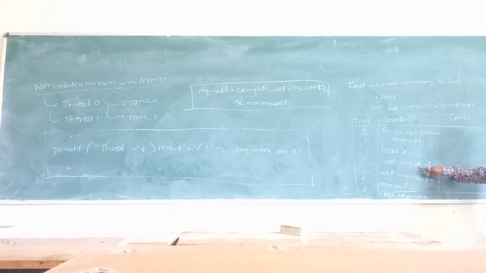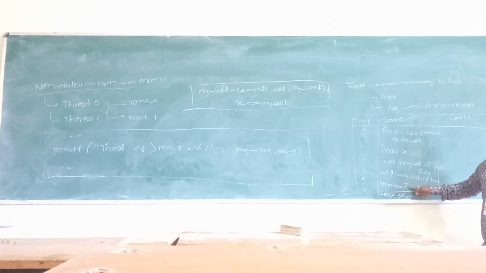Then load my value as 7. Earlier it was 0, now it is assigned 7, which will be stored in the register. Next, 7 is to be assigned to x. Earlier x had the value 0, now it becomes 7 here.